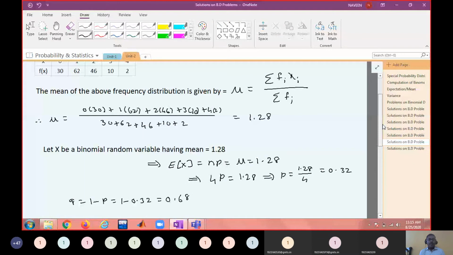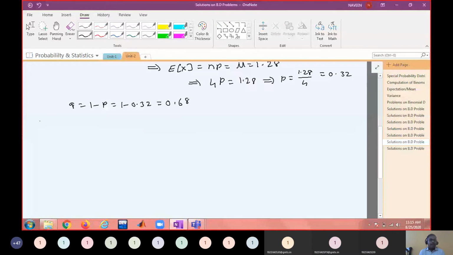Now you find out the frequency probabilities. Therefore you find out the probability that x equals 0. What is it? 4C0 p power 0 q power 4 minus 0, with p and q values given here.